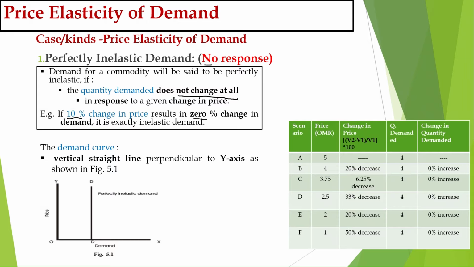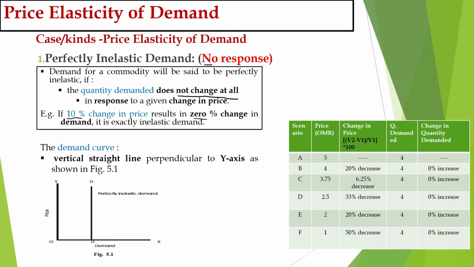So price increases by 10%, demand no change, 0%. Demand remains same. Price decreases by 10%, demand remains same. So price is changing but demand is not changing at all, means 0% change. It is completely same. In that case, it is called perfectly inelastic demand.